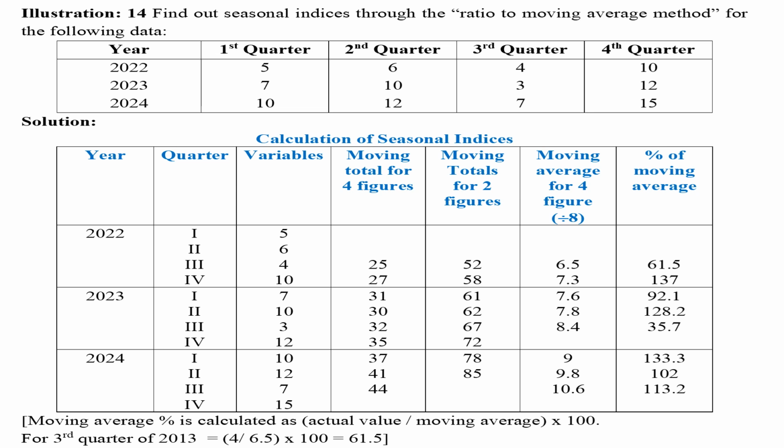Then 27 plus 31 equals 58. Like that, other values should be calculated. In the sixth column, the moving average for 4 is calculated by dividing the values in column 5 by 8. Moving average percent is calculated as actual value divided by moving average x 100. For the third quarter of 2013, 46.5 x 100 equals 61.5.